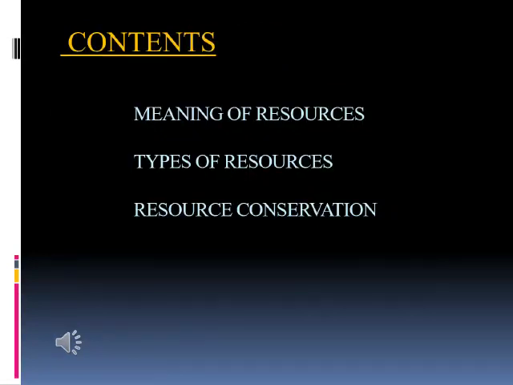In this chapter, we need to understand three basic concepts. The first one is the meaning of resources. What is resources? The second one is the types of resources. The third one is how can we conserve the resources. So in today's class, we will be dealing with what is resources and the types of resources, and we will be dealing with the details about natural resources.